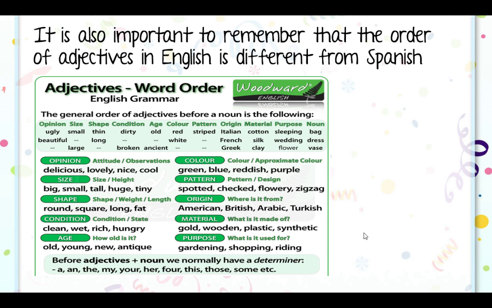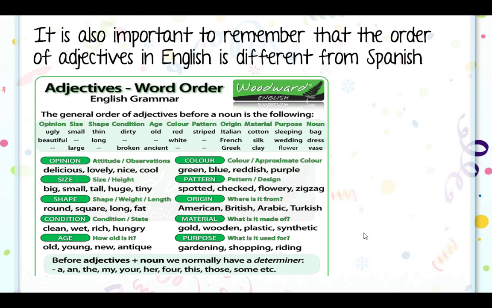Los adjetivos o las descripciones y luego la palabra. For example, here is the order of adjectives. So first goes the opinion, like ugly, beautiful. Then the size, small, large. The shape, thin, long. The condition, it's dirty, clean, broken. The age, old, young, ancient.